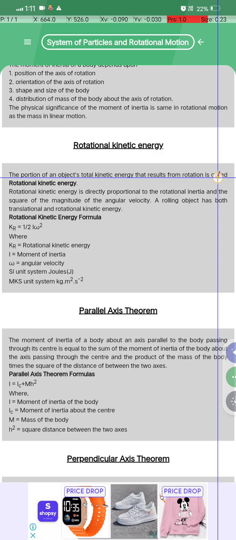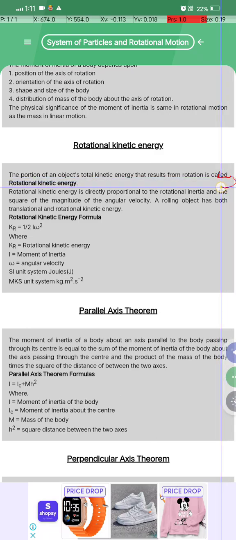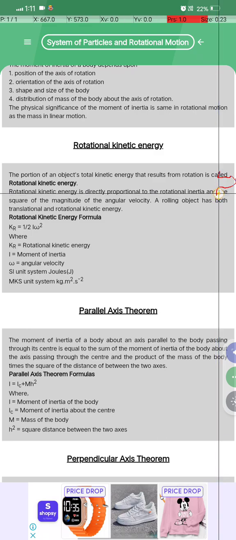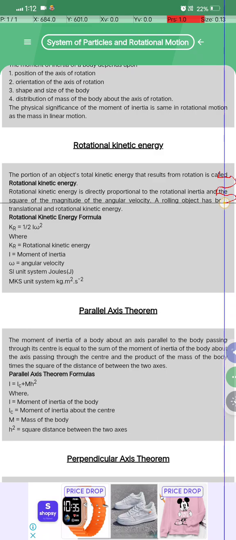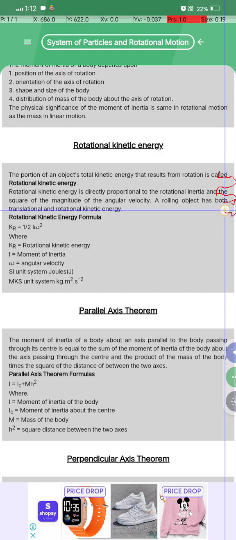The portion of an object's kinetic energy that results from rotation is called the rotational kinetic energy. The rotational kinetic energy is directly proportional to the rotational inertia and the square of the magnitude of the angular velocity. A rolling object has both translational and rotational kinetic energy.